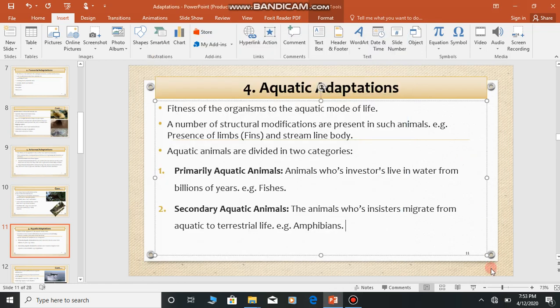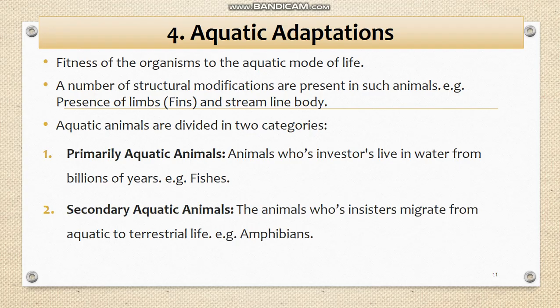Yes, students, we are discussing structural adaptations in animals which enable them to survive in different types of environments. Here we are going to discuss aquatic adaptations. Aquatic adaptations are the modifications or fitness of organisms or animals to survive inside water, both in freshwater as well as marine water.